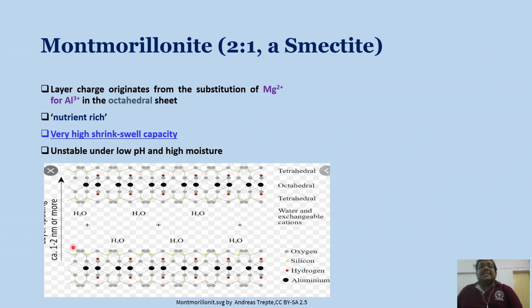Due to the monsoon, due to the presence of water, there is swelling of the soil, and when this water evaporates during the dry months, they shrink and produce cracks. This type of clay mineral is unstable under low pH and high moisture conditions.